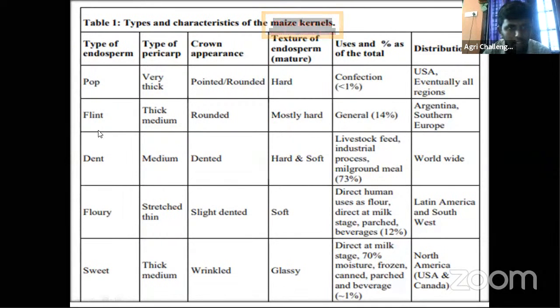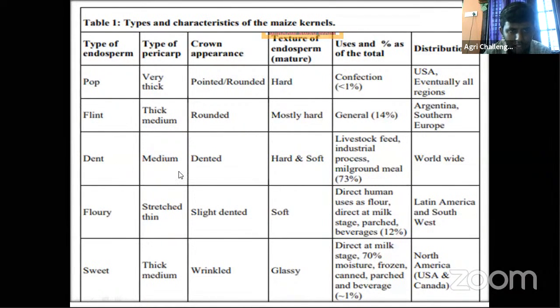Then the next one is flint corn. The pericarp is thick, medium thick. Then the crown appearance is rounded. Then the texture of the endosperm is mostly hard. Then uses, general purpose use, it consists of 14% of the total maize production. Then distribution, Argentina, the southern portion of southern Europe, and India. Here India is not given, but India too.